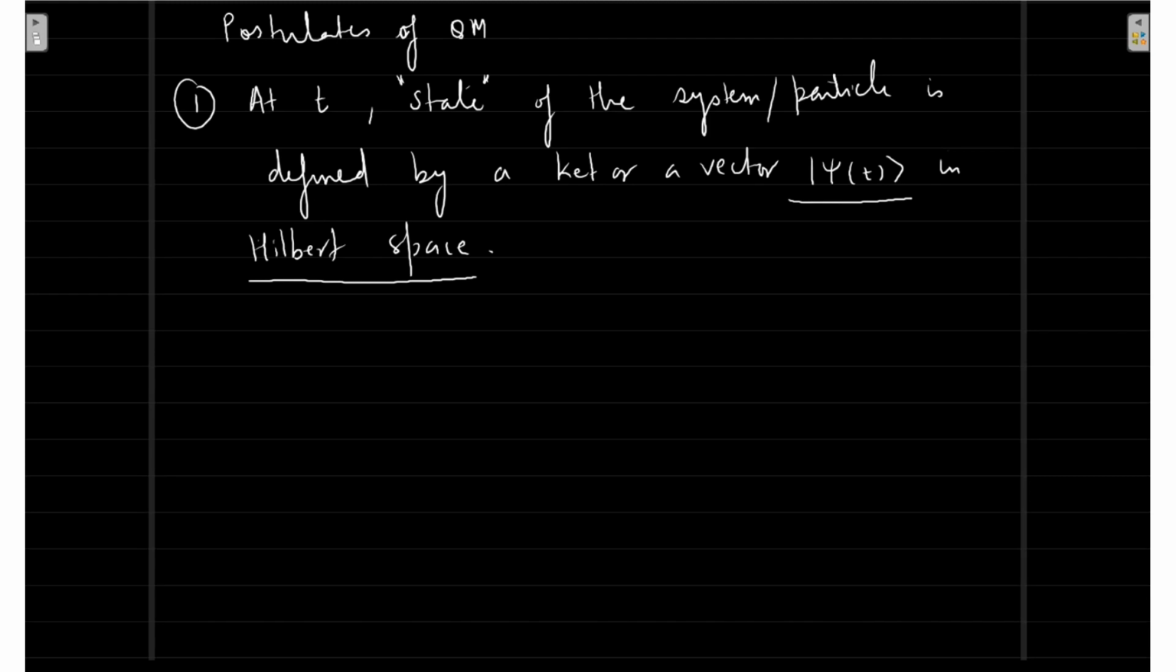How is it related with physics? The state of the system, the state of a particle, is completely defined by this vector psi(t). In classical mechanics, how are you defining the state of the system at a given time? Using X and P. In classical mechanics, you were using x(t) and p(t) to completely define the state. By this time, I hope you have already done at least the basics of phase space, the Euler-Lagrange equations. Hamilton equations? Yes, no?